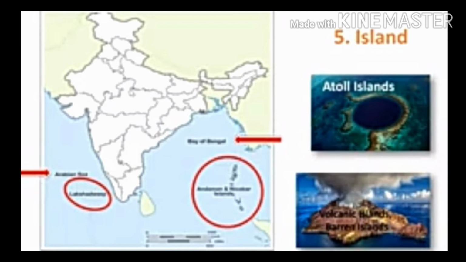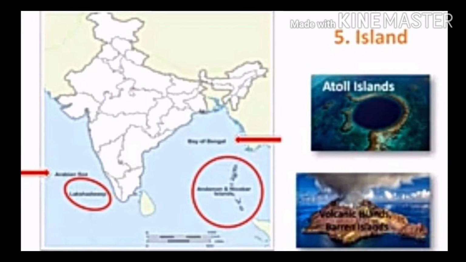Fifth physiographic division is island. What is meant by island? Any piece of land surrounded by water. In India, we can see many small and large islands along the coast of the mainland. Total 247 islands are there.